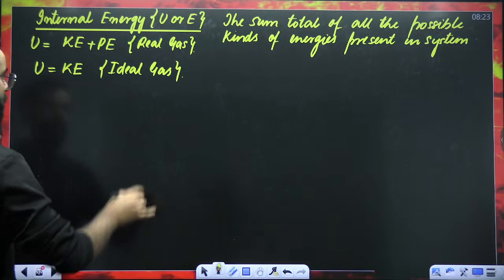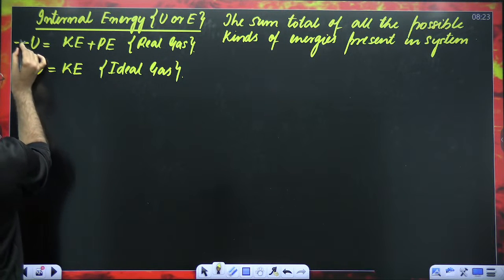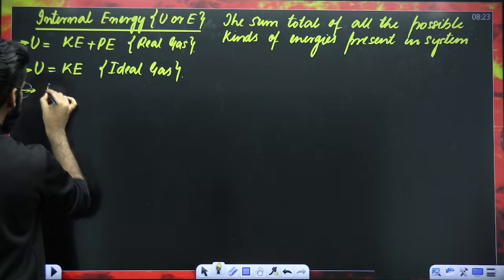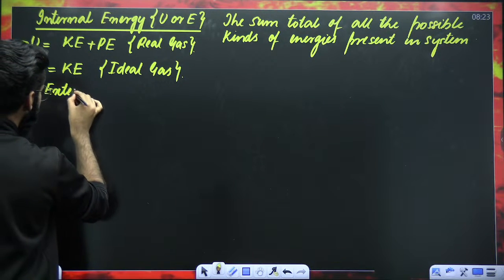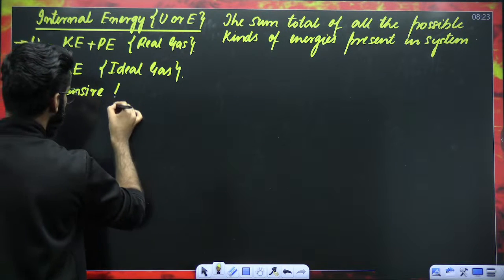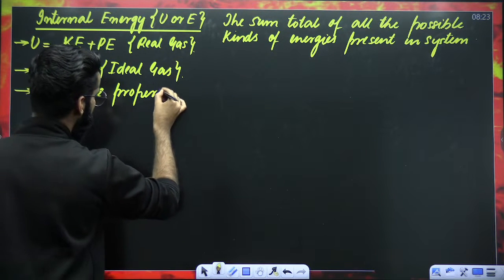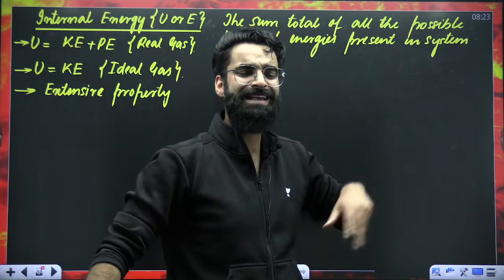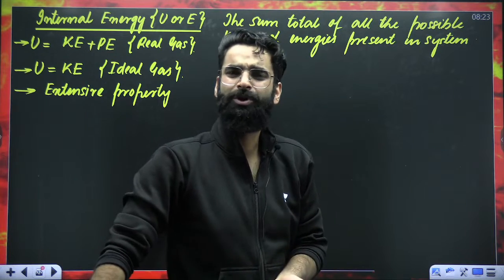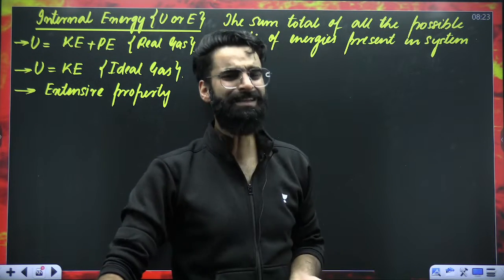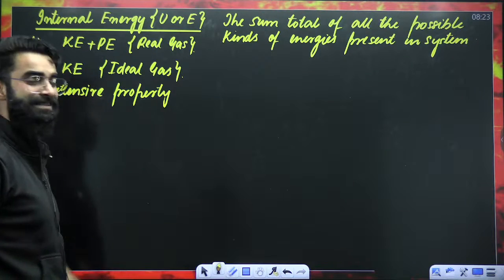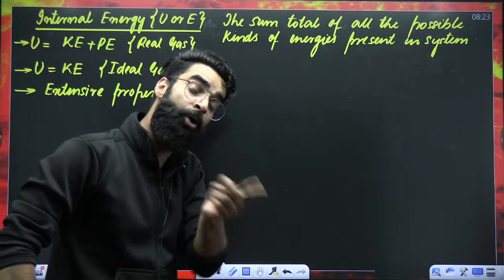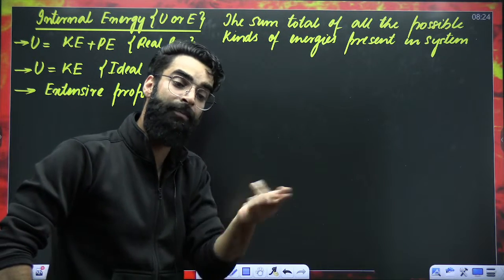Okay? Now, people, you tell me one thing. Whether this internal energy is going to be an extensive or intensive property. What is internal energy basically? The total energy in the system. If you change the amount of substance, if you increase or decrease the molecules of gas in the container, the total energy automatically will change. That means internal energy is changing. So internal energy, it is the example of what? Extensive property. Its value changes on changing the amount of substance present in the system.